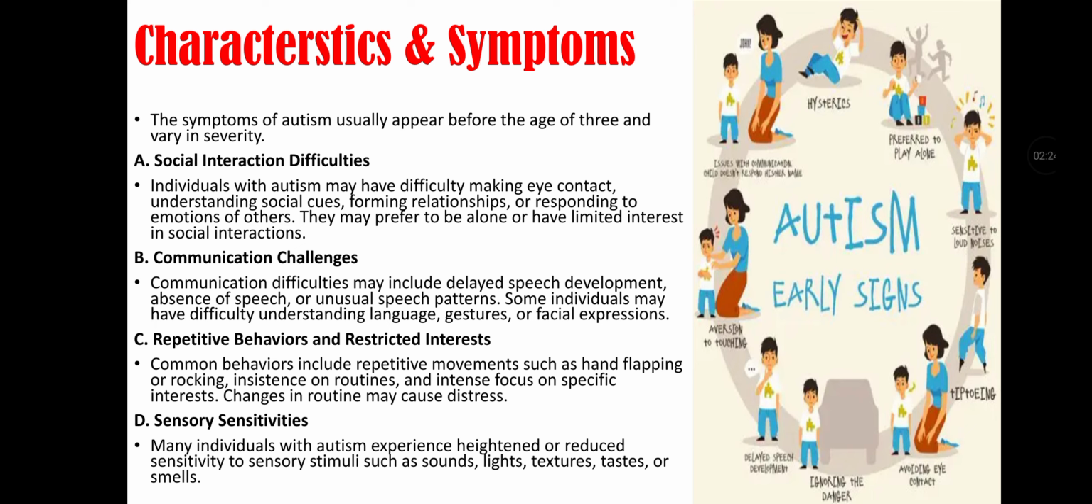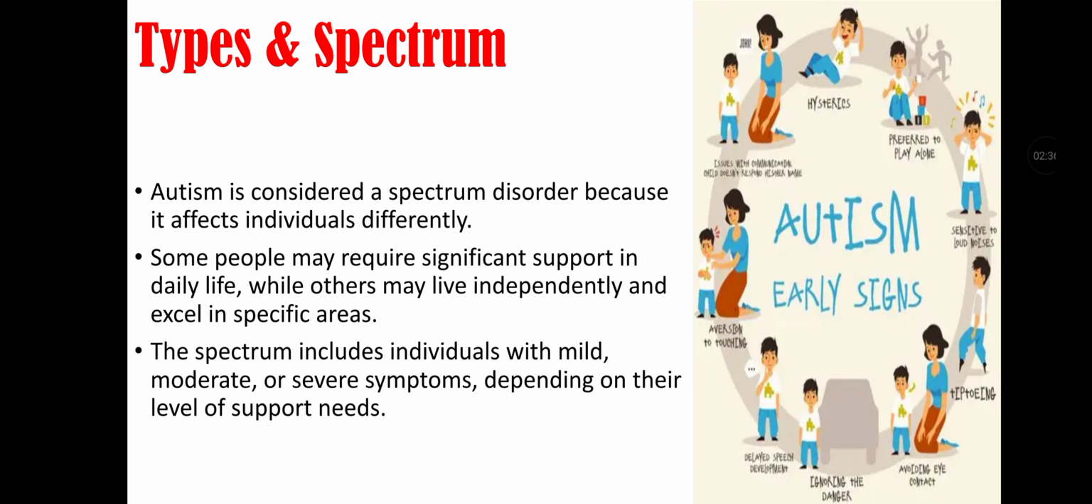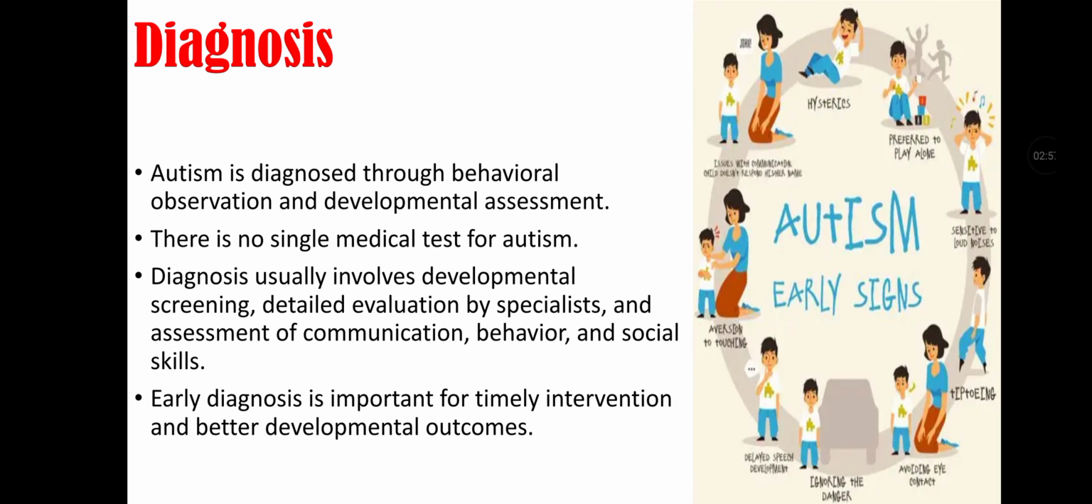The next factor with autism is sensory sensitivities, as many individuals with autism experience heightened or reduced sensitivity to sensory stimuli such as sound, light, textures, taste, or smells. Types and spectrum. Autism is considered a spectrum disorder because it affects individuals differently. Some people may require significant support in daily life, while others may live independently and excel in specific areas. The spectrum includes individuals with mild, moderate, or severe symptoms, depending on the level of support needs.